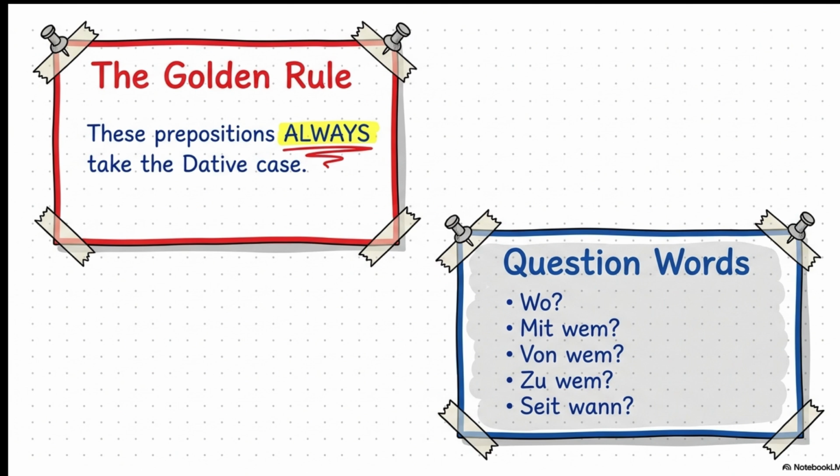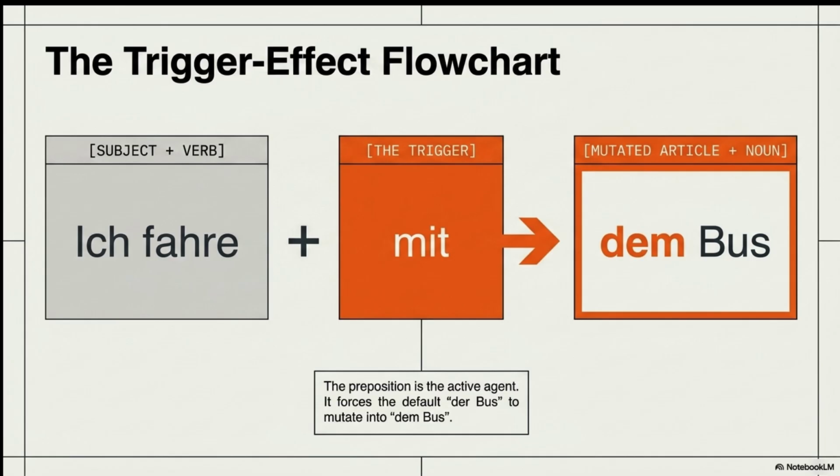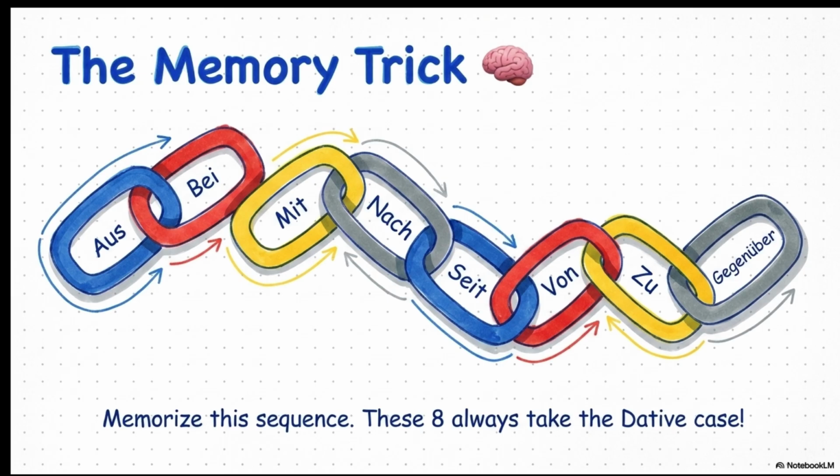What are dative prepositions? In German, some prepositions always take the dative case. No matter what noun comes after them, the noun must be in the dative form. So here are 8 important dative prepositions.